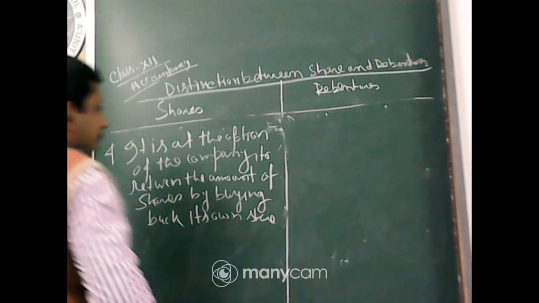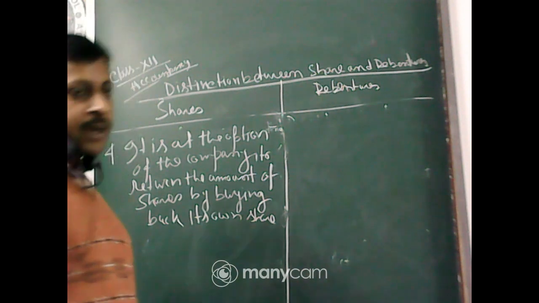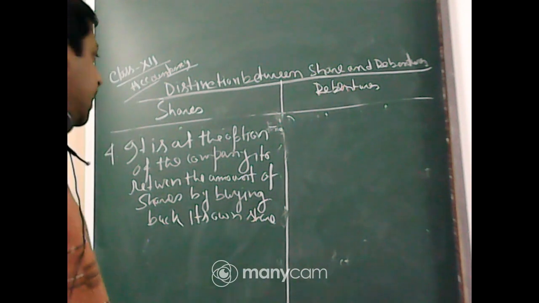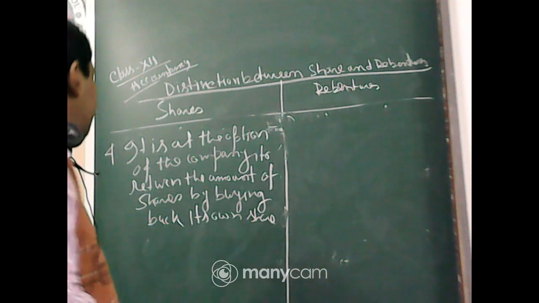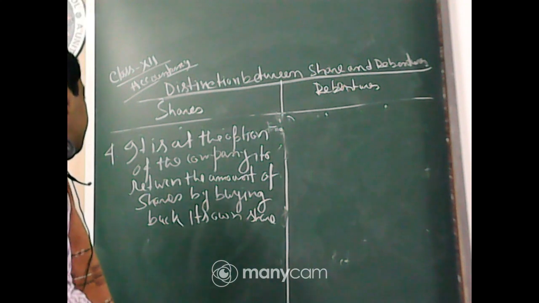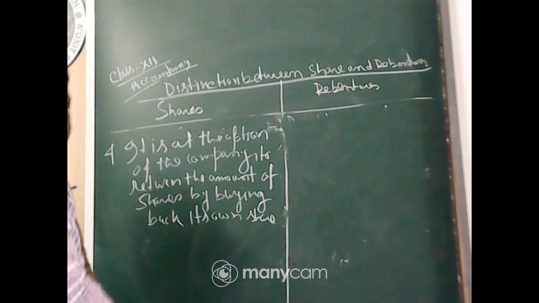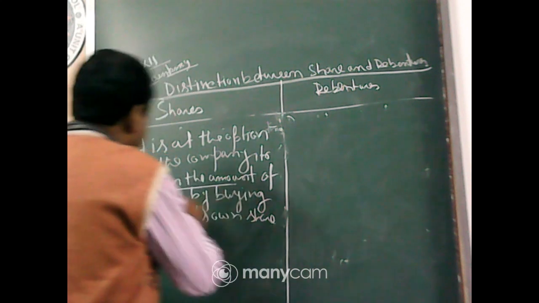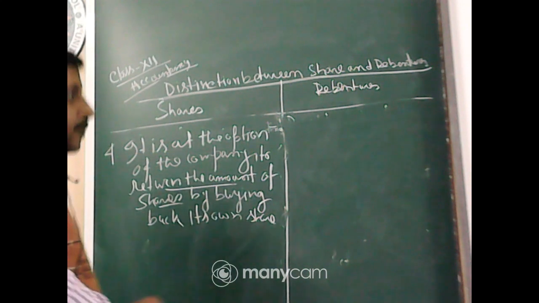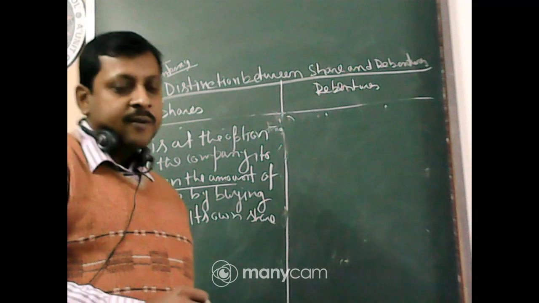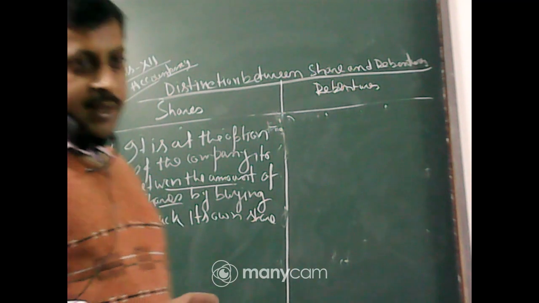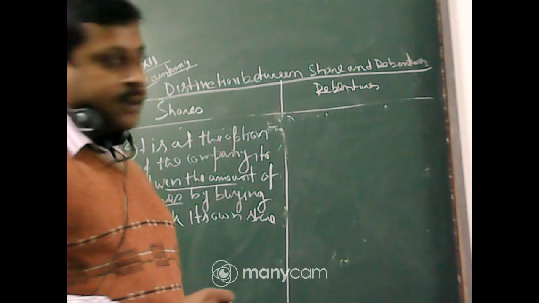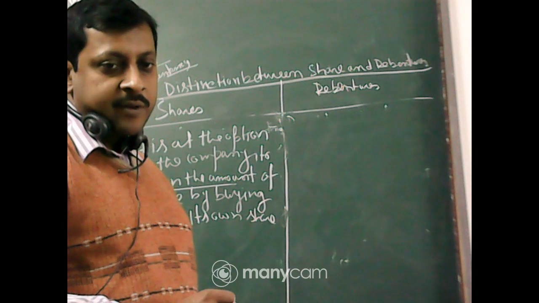Sometimes the company can buy back its own shares from the market. So it is the option of the company to return the amount of shares by buying back, but they cannot return the value of the shares to the shareholder. That is one type of limitation of the shareholder.